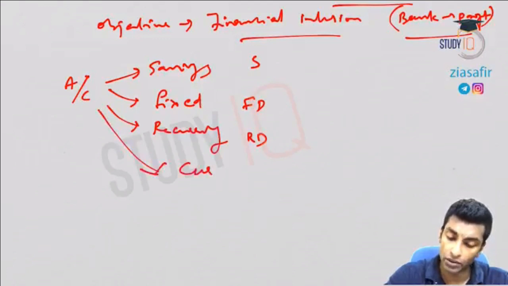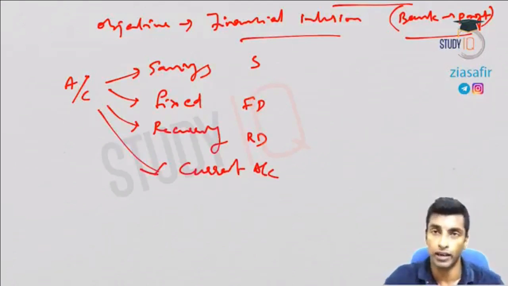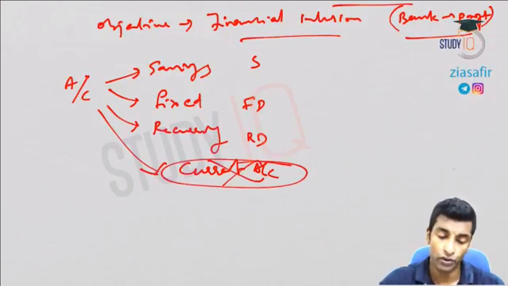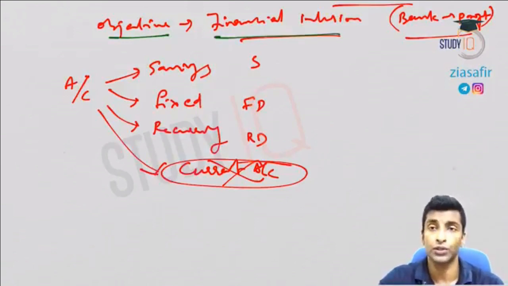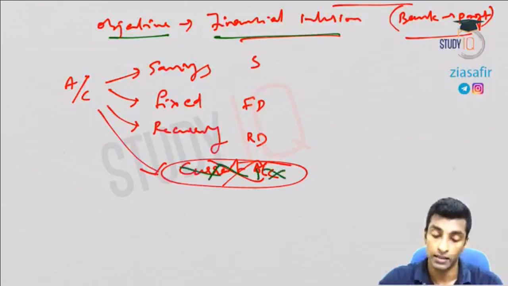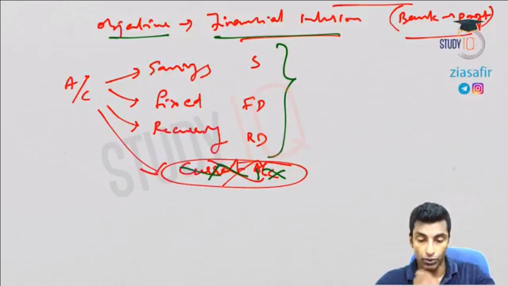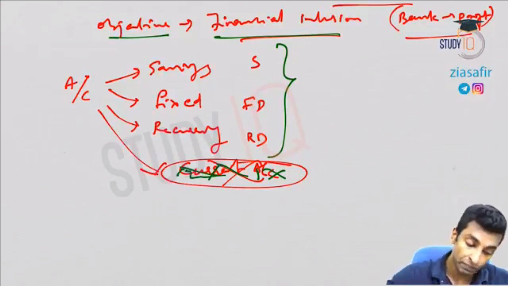Can you open the current account? Current account, can a business entity go and open a current account in the post office? No, this is not possible. As I've already told you, from the objective itself, you can understand it is for financial inclusion. It is to serve the poor and the vulnerable, not for the business entities. So this is actually the difference between banks and post office banks. Okay, so you cannot start a current account in the post office.